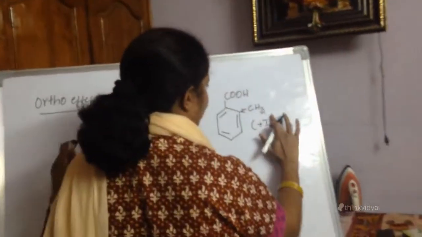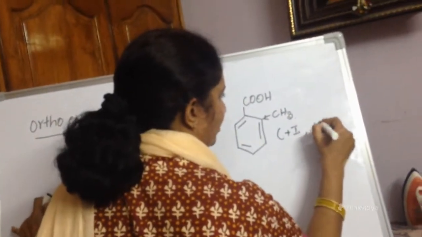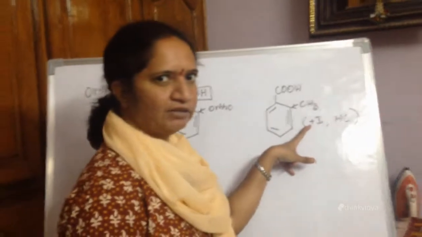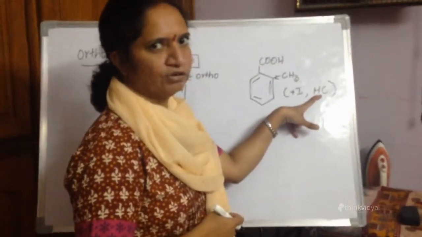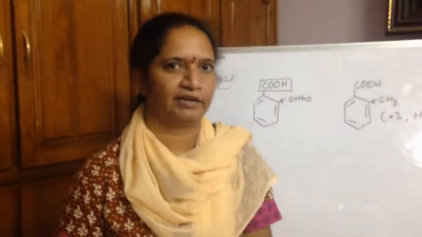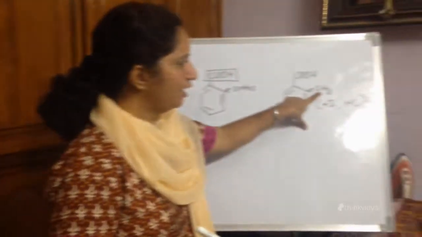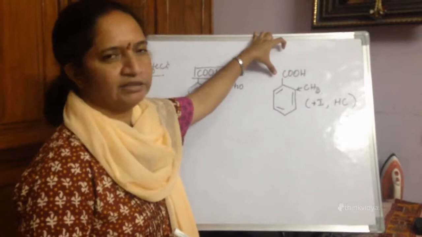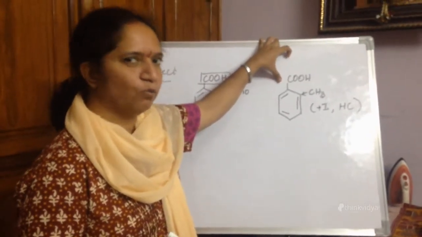And not only the plus I, it also exhibits hyperconjugation. Groups which are plus I, which exhibit hyperconjugation, will reduce the acidic character. But still, the methyl group when present at the ortho position is increasing the acidic character of benzoic acid. Why?